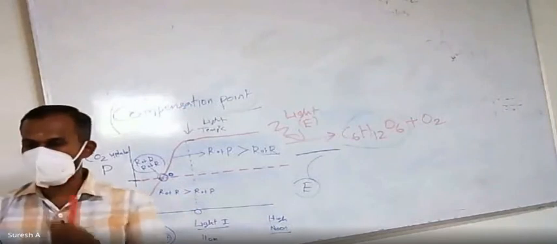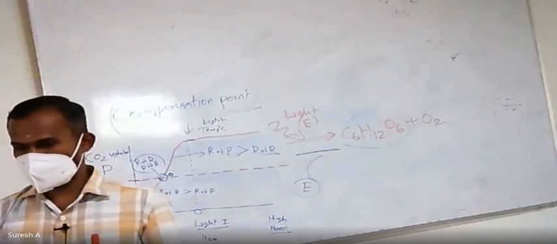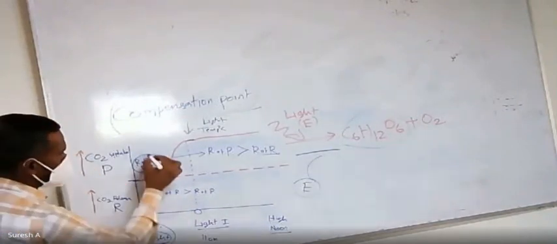Normally, when will the compensation point occur?